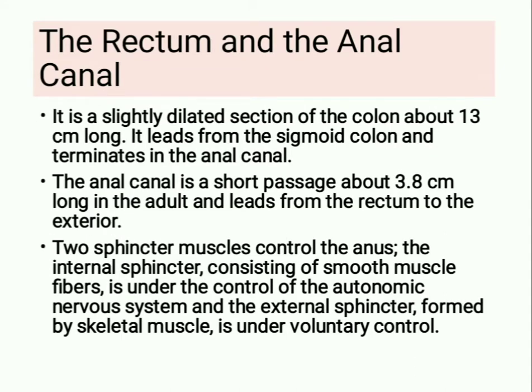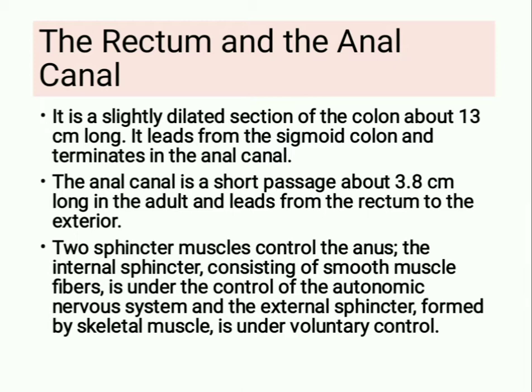The rectum and the anal canal. The rectum is a slightly dilated section of the colon about 13 cm long. It leads from the sigmoid colon and terminates in the anal canal. The anal canal is a short passage about 3.8 cm long in the adult and leads from the rectum to the exterior. Two sphincter muscles control the anus.